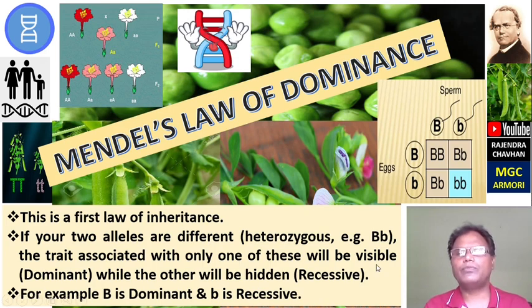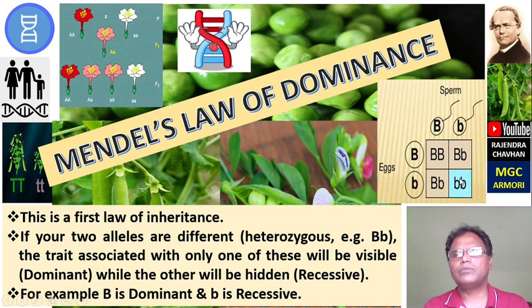Here in the F2 generation, capital B small b crosses with capital B small b, then we will obtain a homozygous dominant BB, then heterozygous dominant capital B small b, then homozygous recessive, that is small b small b.